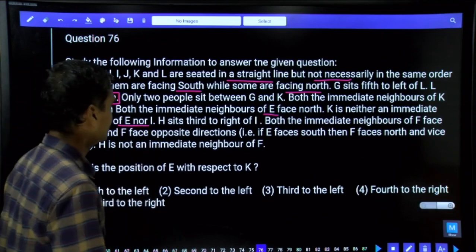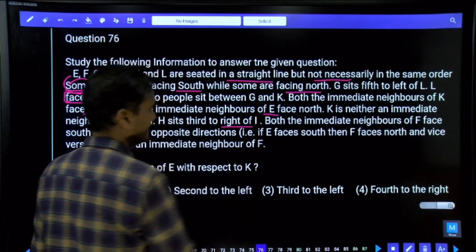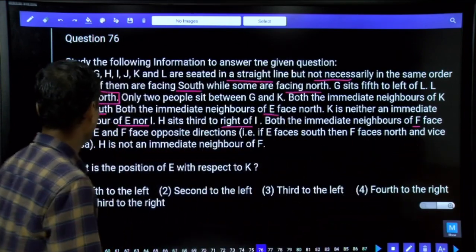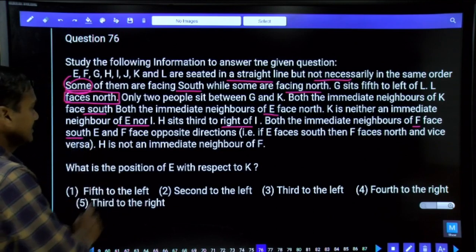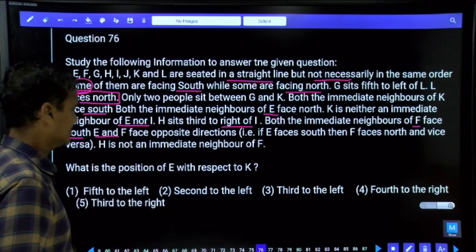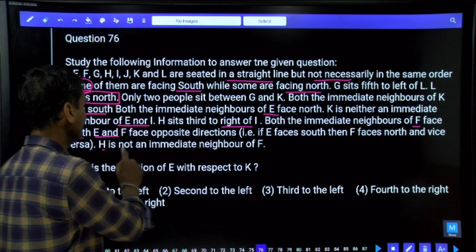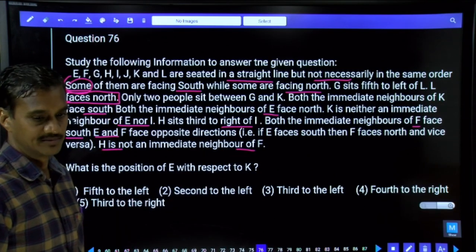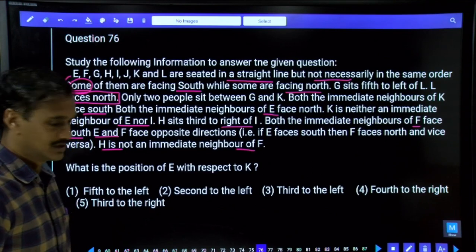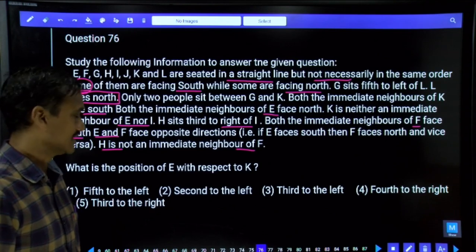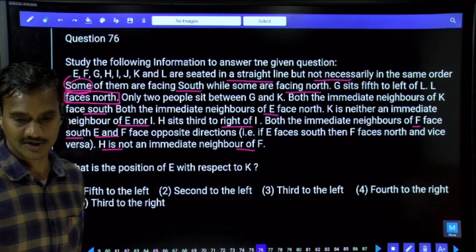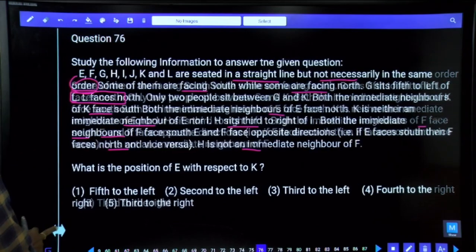And next information is H is seated third to the right of I, and both the immediate neighbors of F are facing south. E and F are facing opposite directions, and H is not an immediate neighbor of F. Now, these are the 5 conditions given, and based on this we need to identify who is sitting at which position, and in which direction that person is facing. Clear? Shall I start the arrangement now?